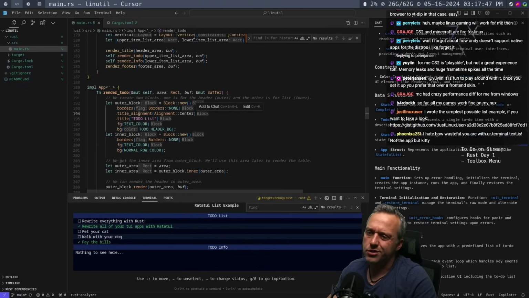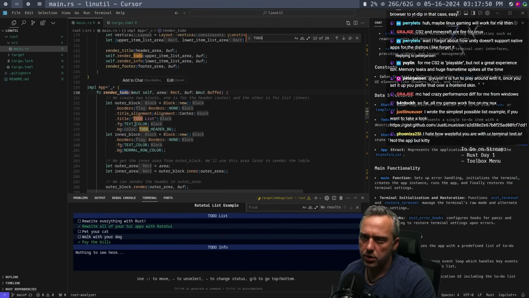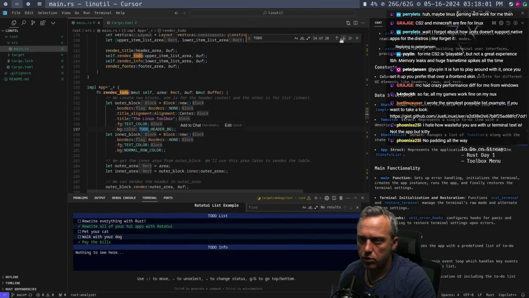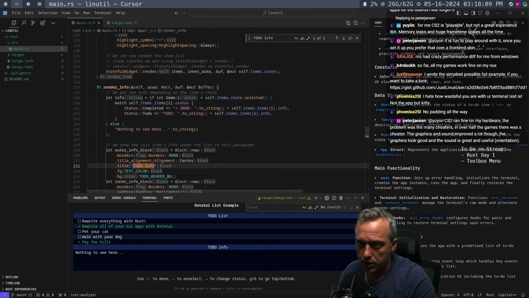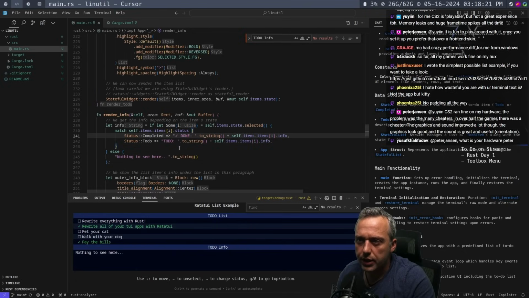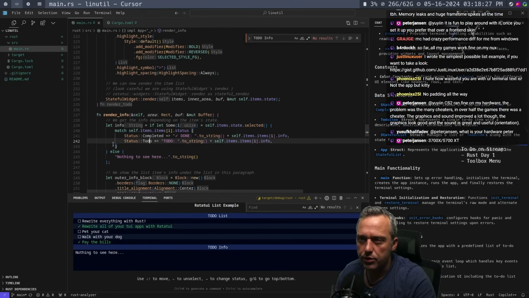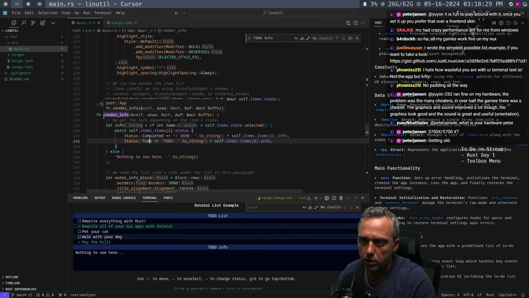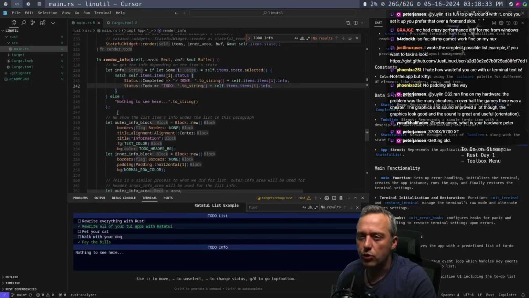So first order is the to-do list title. Let's just call this the Linux toolbox. And let's go to to-do info, which would be info down here. Let's just change this to information. And then let's remove the checkboxes. So you have completed in this. This is for rendering some of those. I don't think we need to actually call this function anymore. Well, yeah, no, we do, because it still needs to change the info blocks when the selection changes.